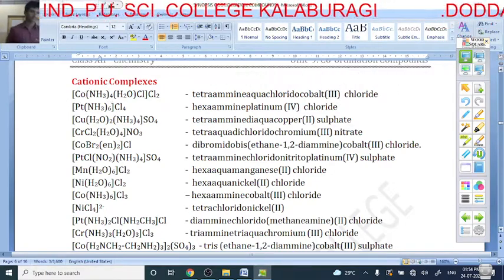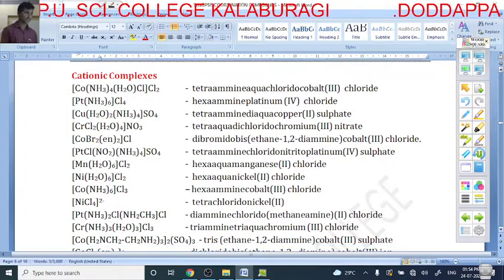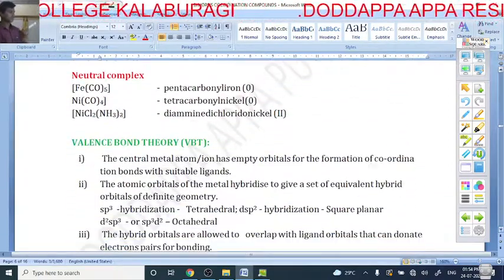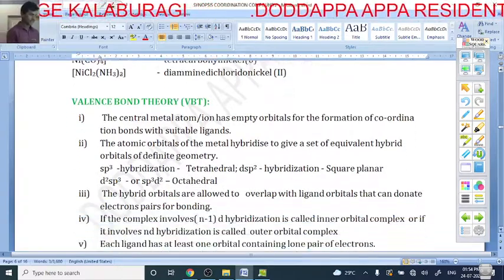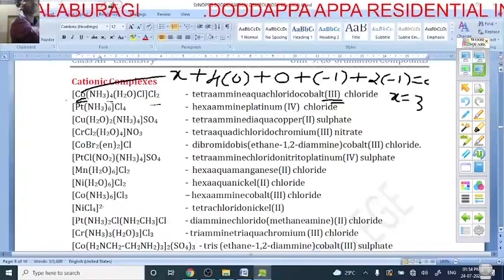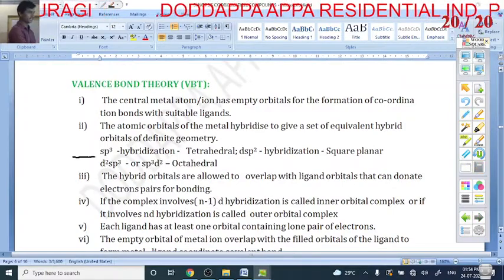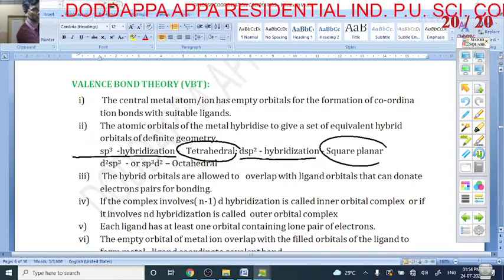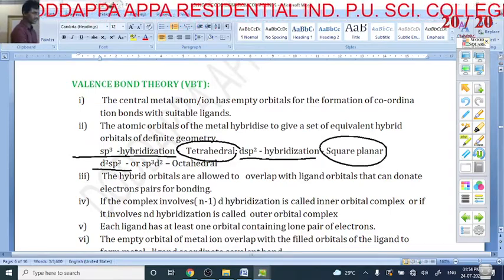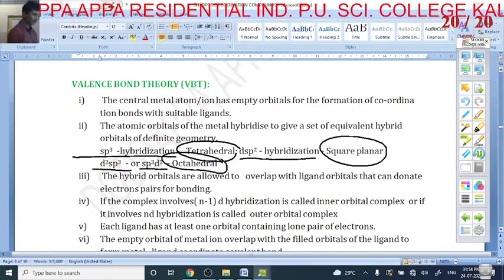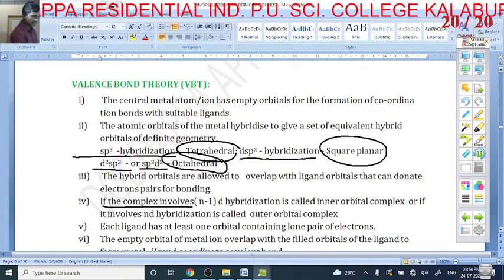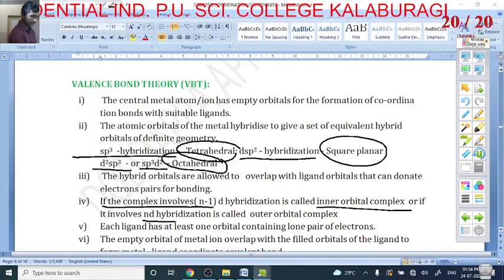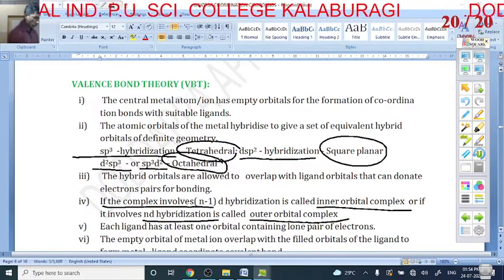Next slide. Okay. So these are the IUPAC names of coordination compounds. Next is the valence bond theory. Yes, in the valence bond theory, there are very important points you have to remember. If it is sp3 hybridization, it is a tetrahedral geometry. If it is dsp2 hybridization, it is a square planar geometry. If it is d2sp3 hybridization, it is an octahedral geometry. If the complex involves (n-1)d hybridization, it is called an inner orbital complex. If nd hybridization is involved, it is called an outer orbital complex.